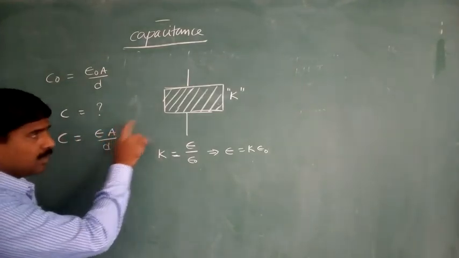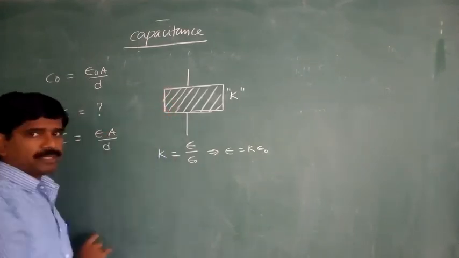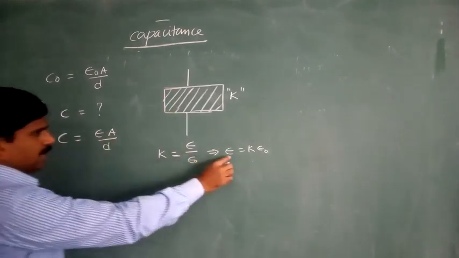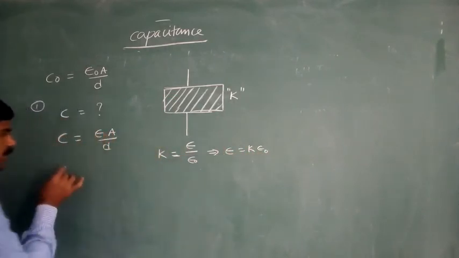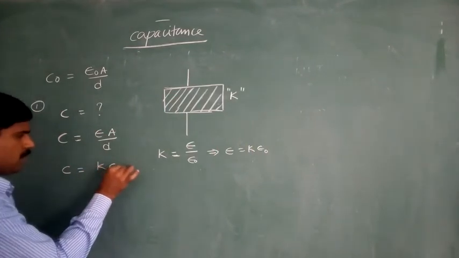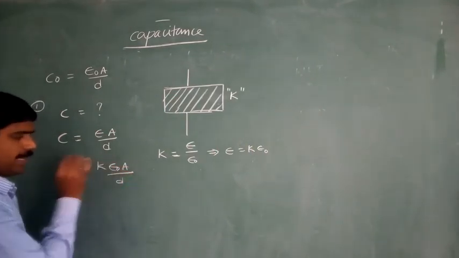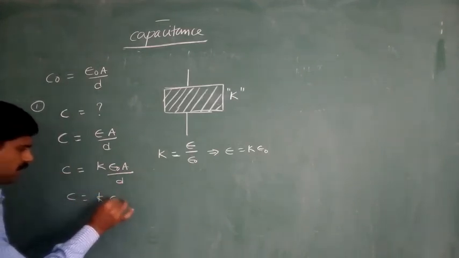What is A? Area of the plates. What is d? Separation between the plates. So here epsilon is equal to K into epsilon naught. Substitute this value here. Therefore C is equal to K into epsilon naught into A whole by d. Therefore C is equal to K into C naught.